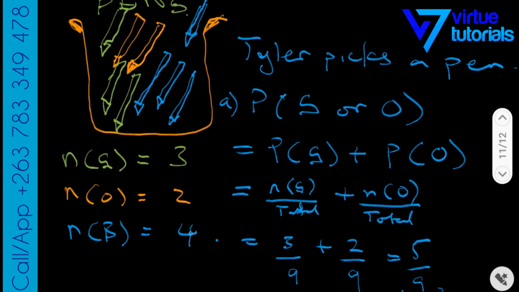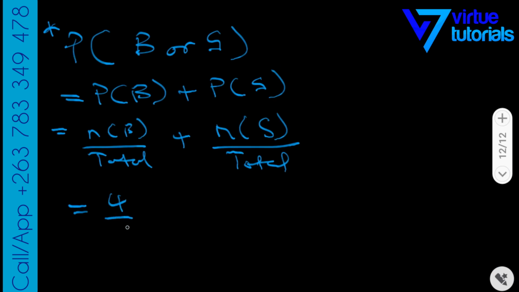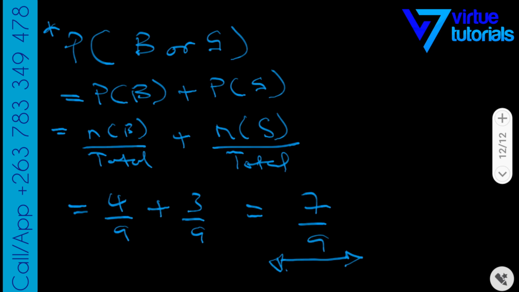So how many blues are there? There's 4 blues out of 9, and there's 3 greens out of 9. So 4 over 9 plus 3 over 9, this gives you 7 over 9. So that's the simplicity of mutually exclusive events.